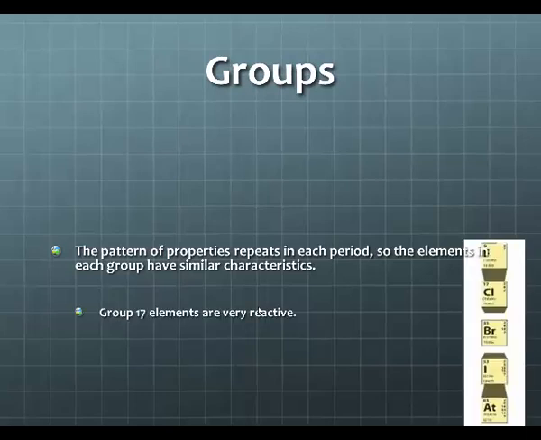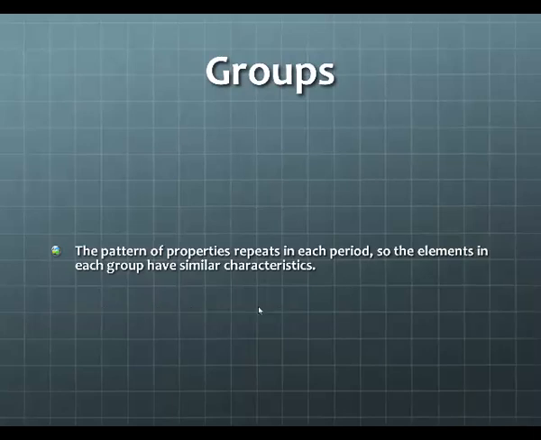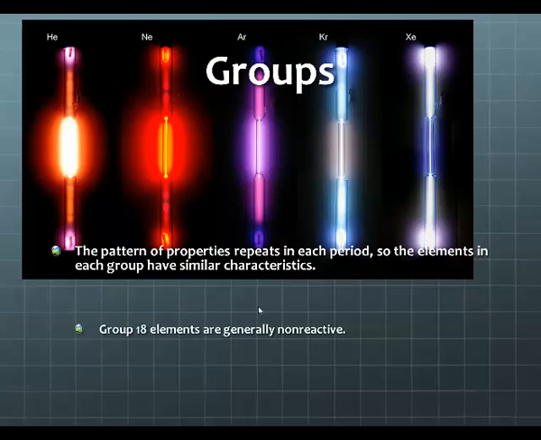Group 17 elements are very reactive. And specifically, group 17 elements want to react with elements found in group number 1. Group 18 elements are generally non-reactive. The picture that you see here are the noble gases. And the noble gases are having some electrical current added to them. And you can see that each one of the noble gases, as electrical current is added to them, tend to glow, much like neon signs.